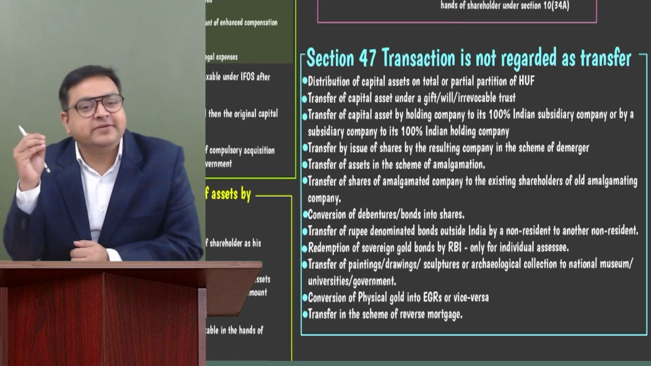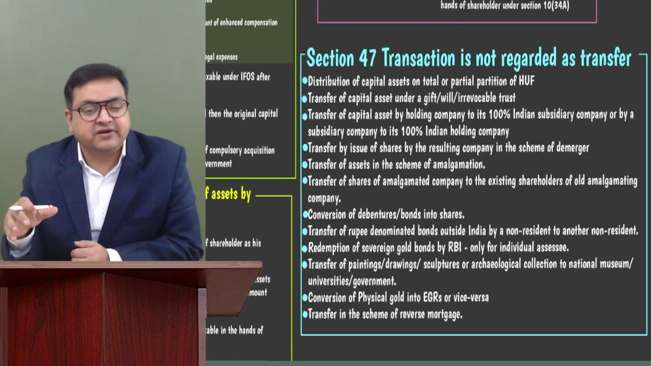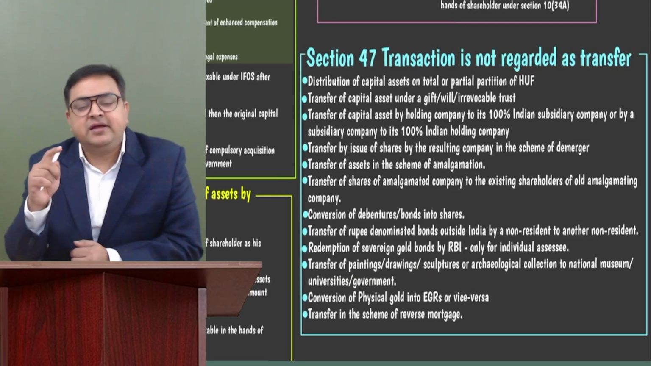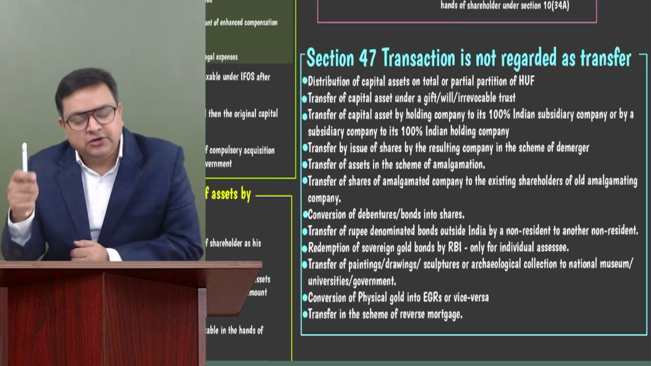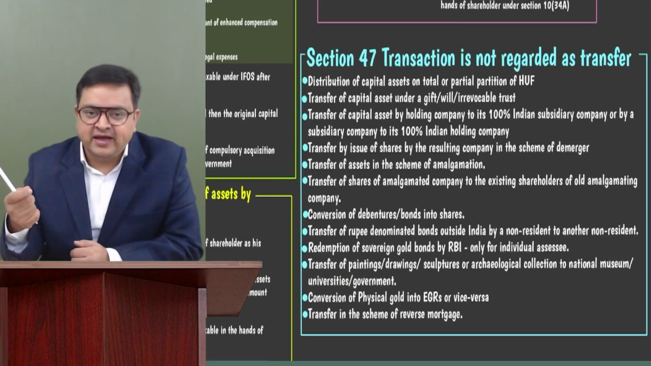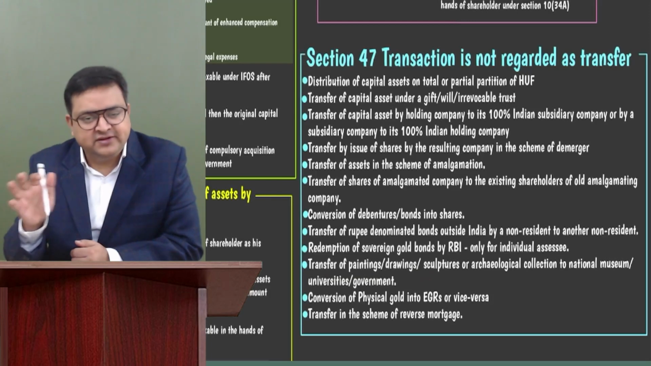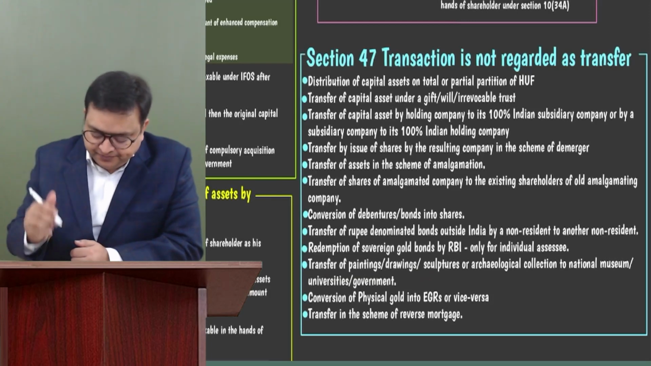Then transfer of paintings, drawings, sculptures. We understand that whenever we sell paintings, drawings, sculptures, etc., capital gain will arise. But if we are selling these paintings, drawings, etc., to the government, to the National Museum, National Archives, etc., or approved universities, then there would be no capital gain.